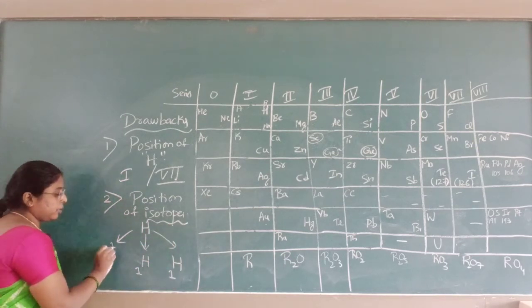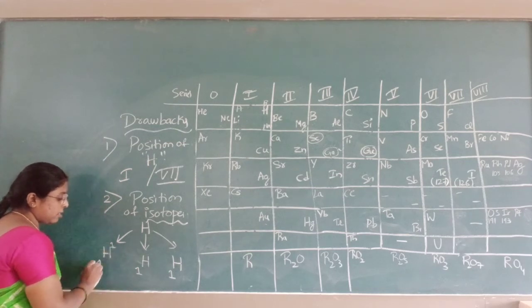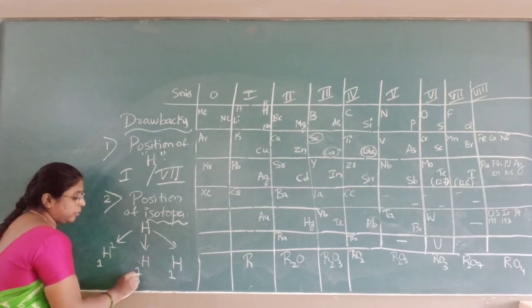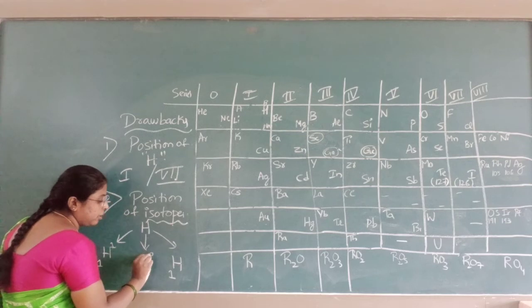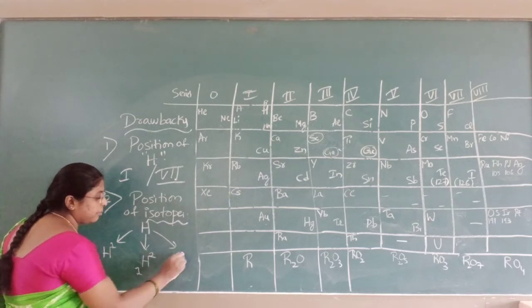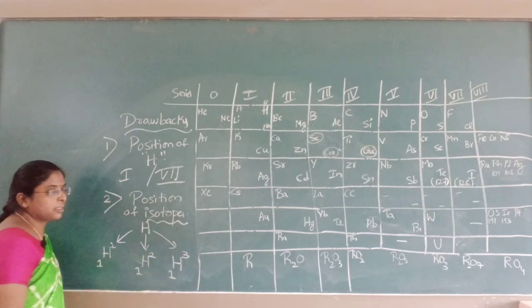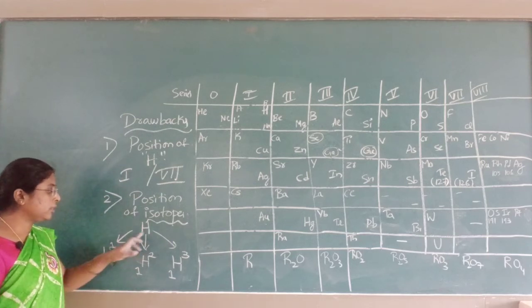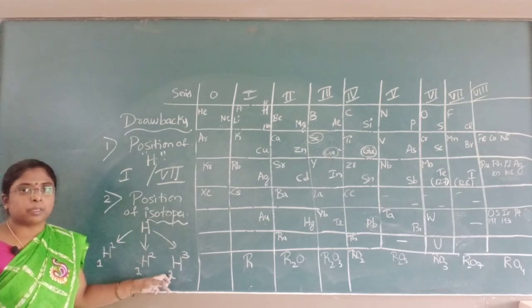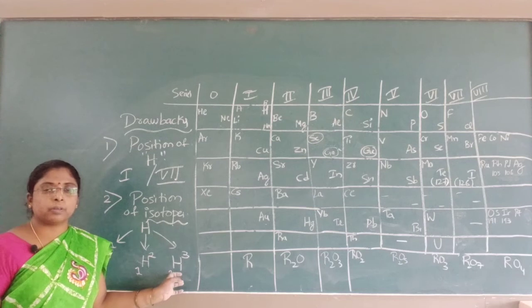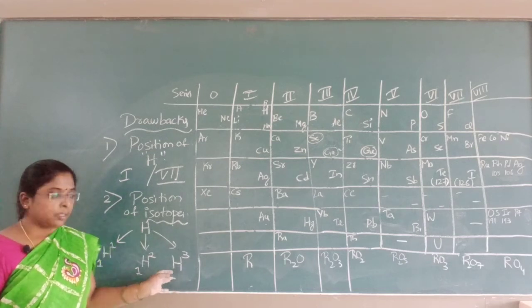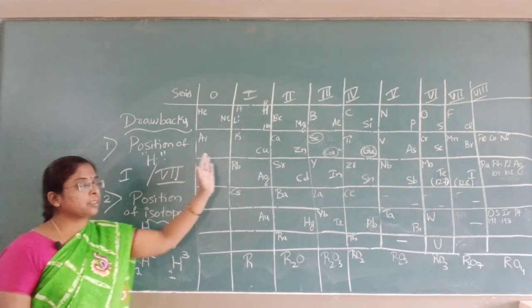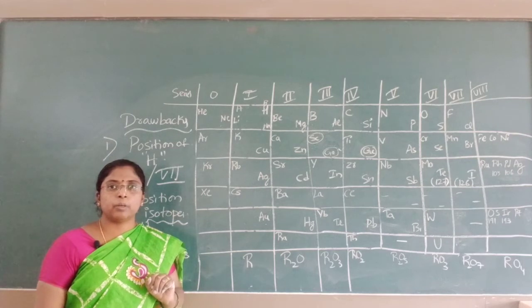This is protium with atomic mass 1 and atomic number 1. Atomic number is 1, atomic mass is 2, it is deuterium. If atomic mass is 3, it is tritium. Hydrogen exhibits 3 isotopes. Similarly, carbon and oxygen also exhibit isotopic forms. You know that these elements are arranged in increasing order of their atomic weight.